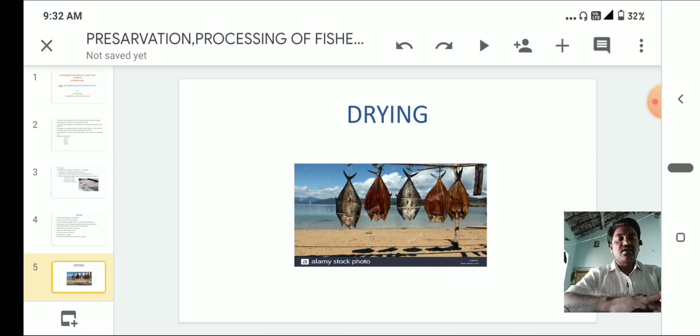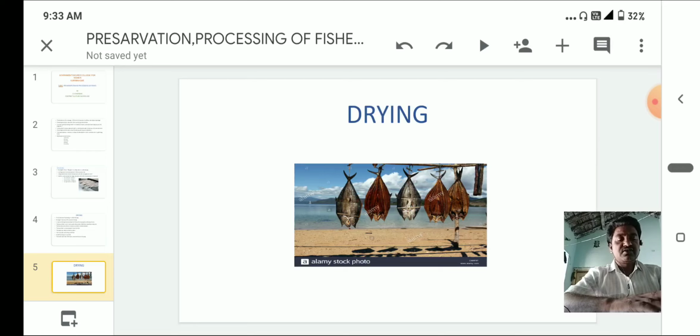Here all the tuna fishes are attached to one thread. Two casuarina poles are placed, and these casuarina poles are tied with one thread. The tuna fishes are inversely arranged and tied with the thread. The head is on the gravity side, and the tail is above. So this is the drying method.